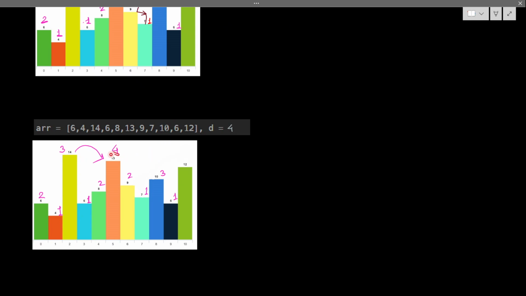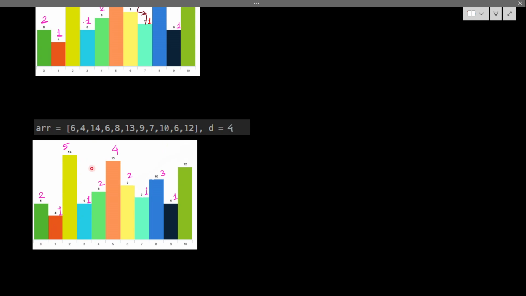So all possible cases of 13 are done. Correct. So I was calling 13 from 14. From 14 I can go to 13, and 13 gives me 4. From 13 I can visit 4 indices. So 14 itself is once, plus this 4, that is 5. That is greater than my previous value 3. So it becomes 5. Fine.